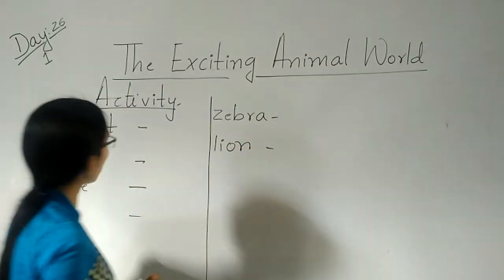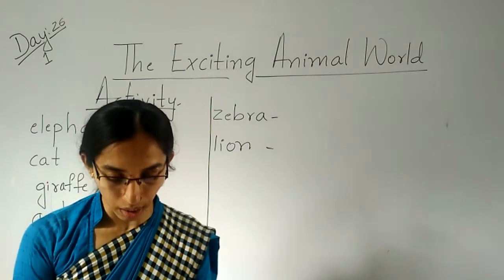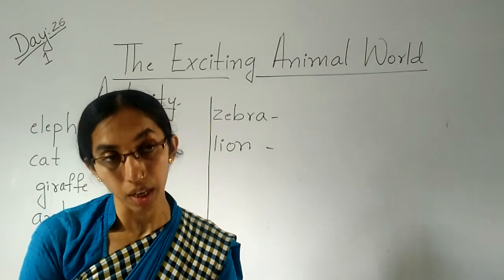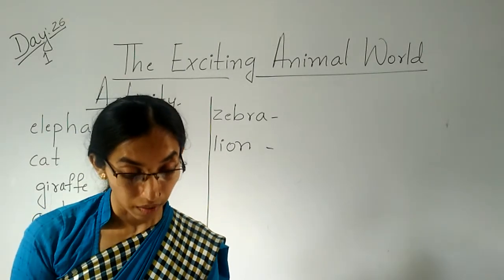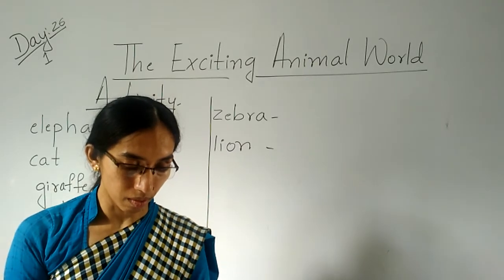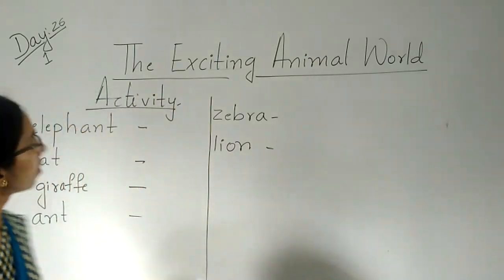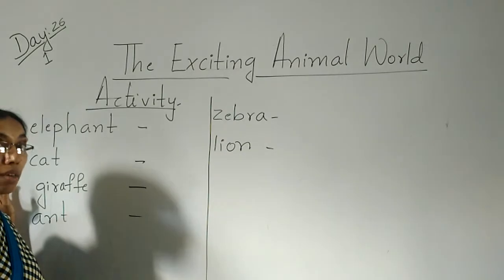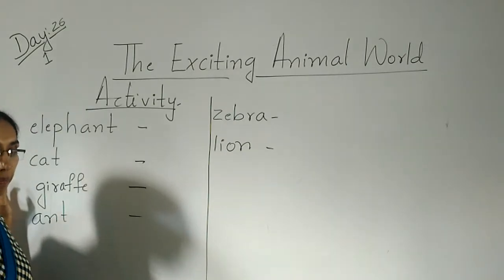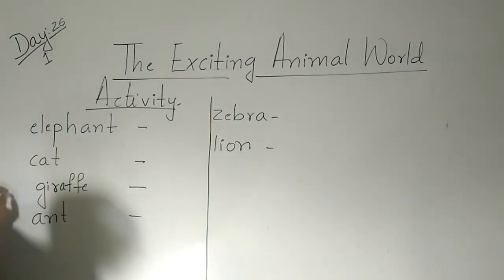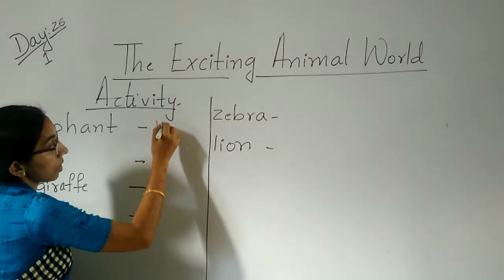Now here, what you have to do, children, is tell me which animal is very big and which animal is very small. Okay, children? So now tell me, is the elephant very big or big only? Tell me. Yes, it's very big.